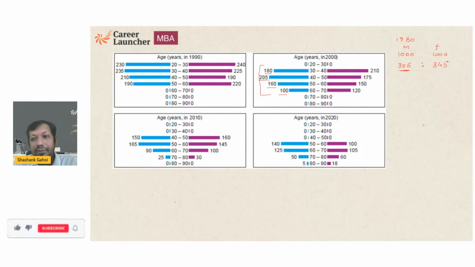So this is the number of alive females, and 1,000 minus this is going to give us the total number of dead females, 345. That is going to be 355 is to 345. Ratio comes out to be 71 is to 69. Okay.